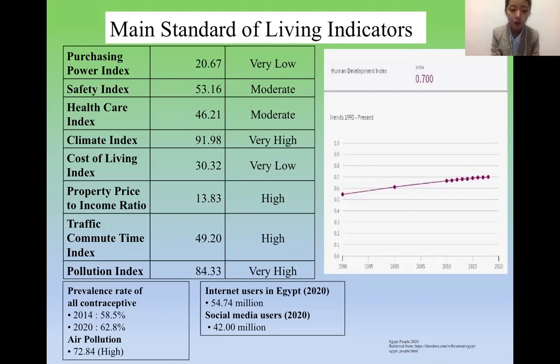And for the poverty rate, we can combine two years, 2014 and 2020. 2014 is 15.8 and 2020 is 16.2. The internet users in 2020 are 44 million, and social media users are 42 million.